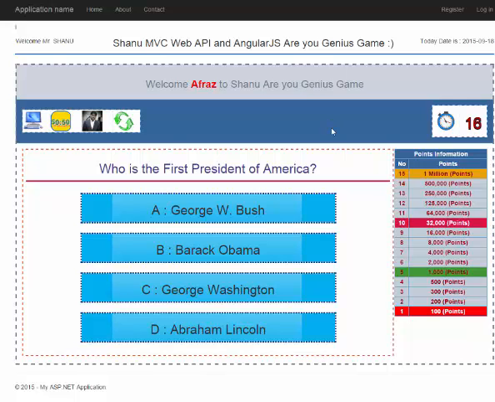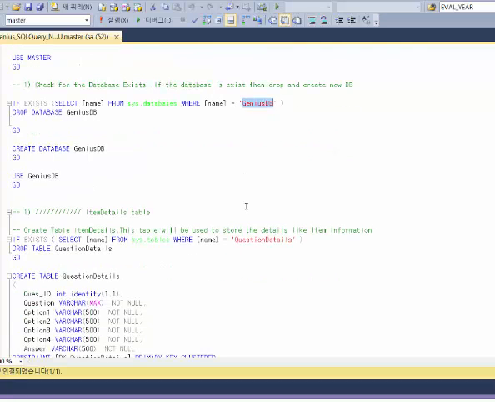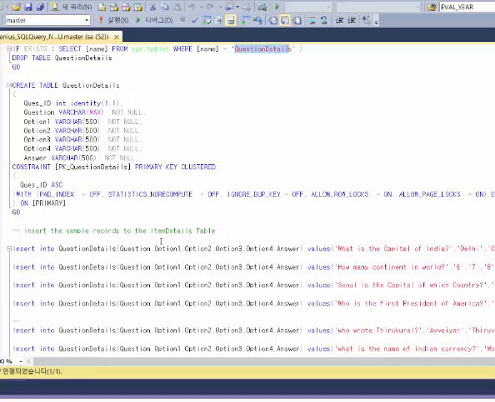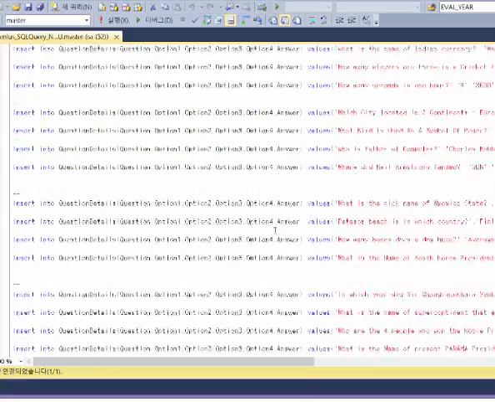So the interesting thing is to develop this game. First we need to form the questions and answers. For that, I use the database in SQL Server. I will be creating the database as GeniusDB, and I have created the question table. Here I have inserted sample records. So 20 records I have inserted.